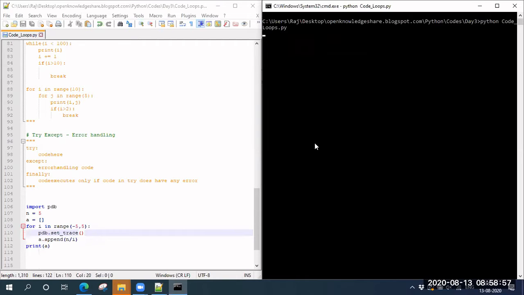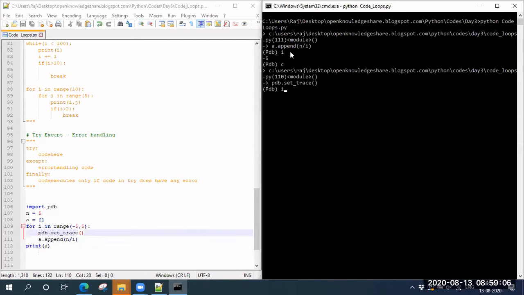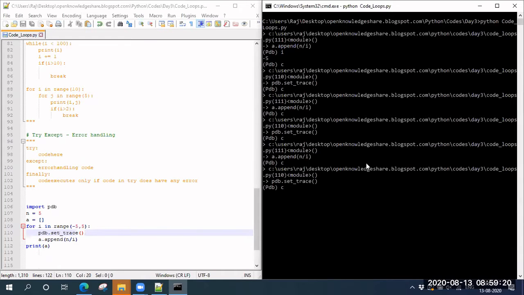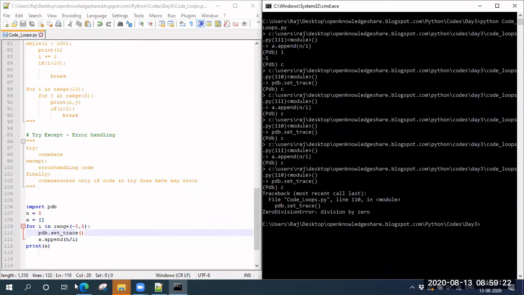If you run, it gave a value. So see what I is. You press C and there is no error again, because it's inside a loop, it will come again. So this is not a practical way of doing it, right? Because let's say your loop is of 100, you can't always press C, continue and then check it, till that error comes. So how we can do it is remove this, and put try here.